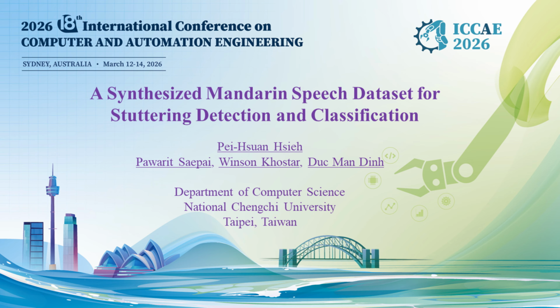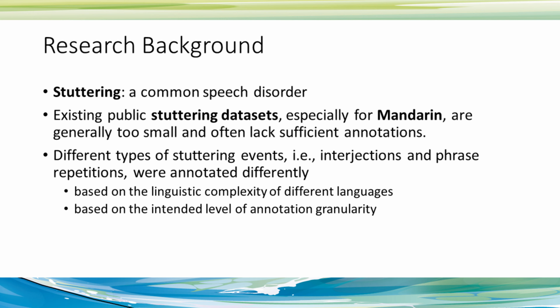So the topic is a synthesized Mandarin speech dataset for stuttering detection and classification. We would like to do this study because we found that stuttering at an early age is a common speech disorder, and that it can be treated at an early age. But we also found that when we wanted to treat those younger kids, there are few existing public stuttering datasets, especially for Mandarin.